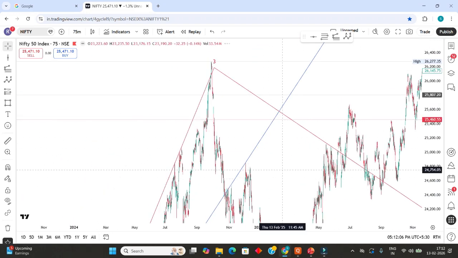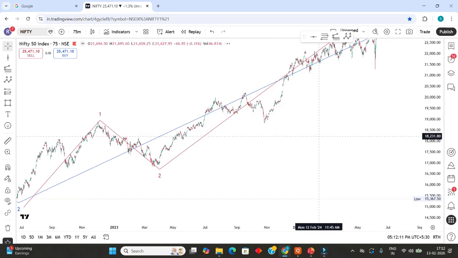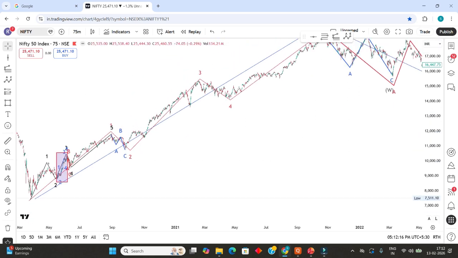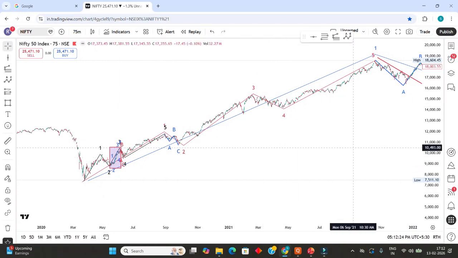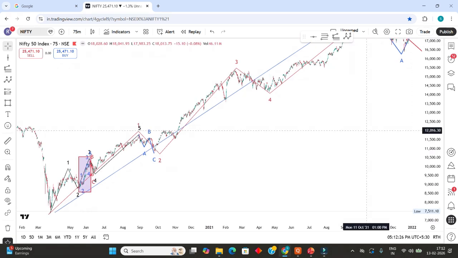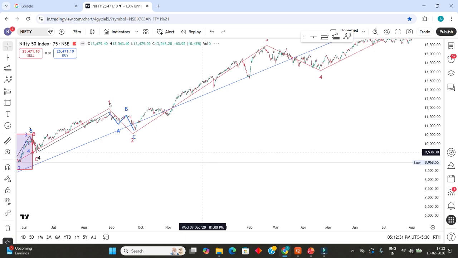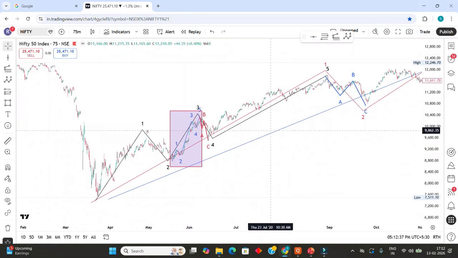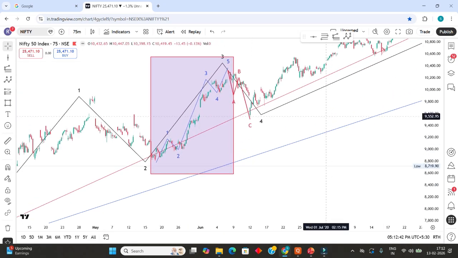Where has it gone? So wherever you see, you will find five moves only. This one we have selected, no? This wave 3 now we are studying.